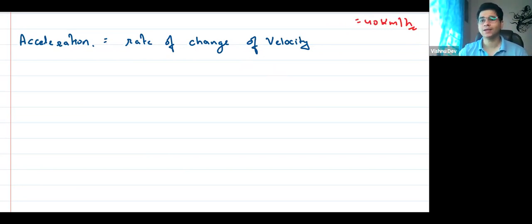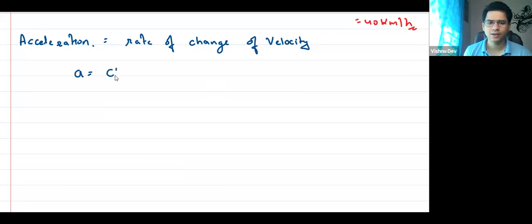But again, that is the velocity only, right? Where the object is moving in one direction. Clear? Everyone understands this, right? So what can I write when you talk about the expression? Sir, as per the definition, the rate of change of velocity.